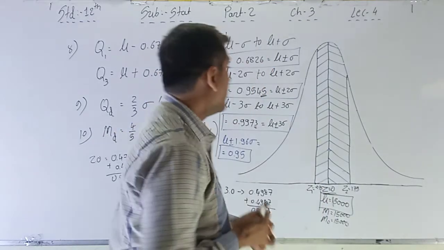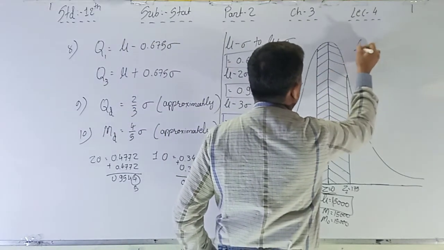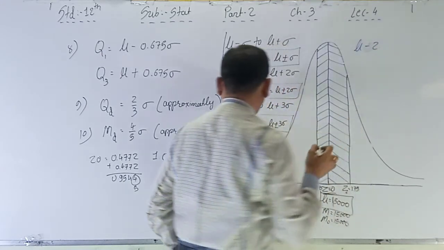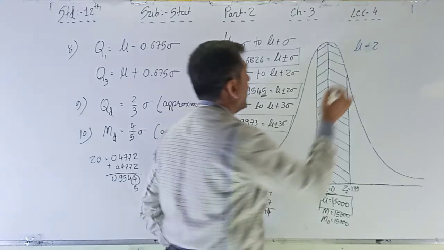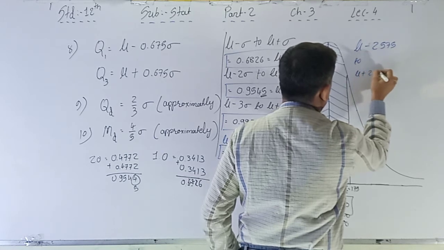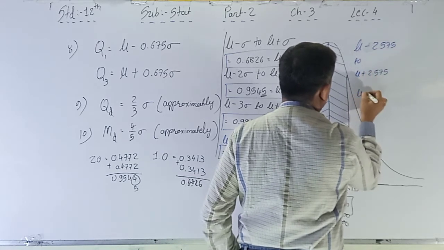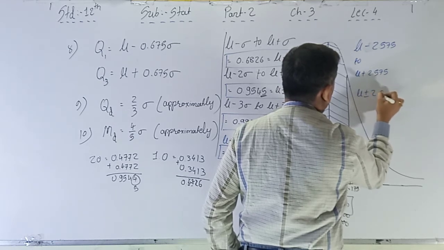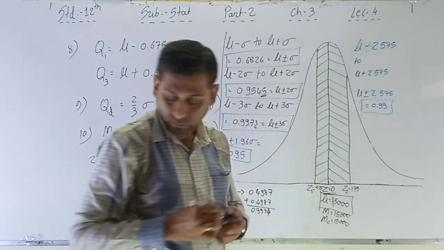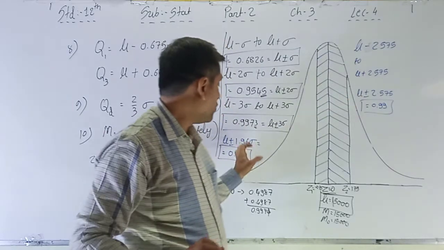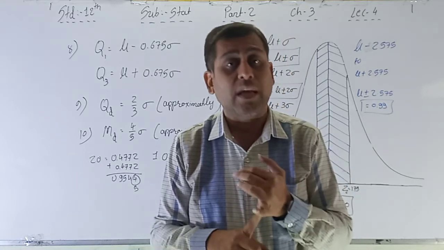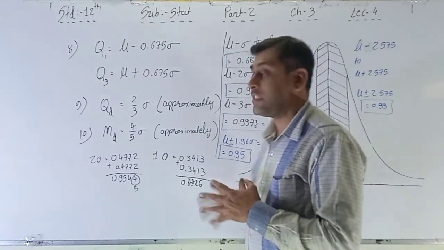And now 0.99: mu minus 2.575 sigma and mu plus 2.575 sigma, that is mu plus or minus 2.575 sigma, is equal to 0.99 exactly. These are the values. You have to remember these values because they will be asked in one-liners as well as MCQs. So please remember all these 6 values.